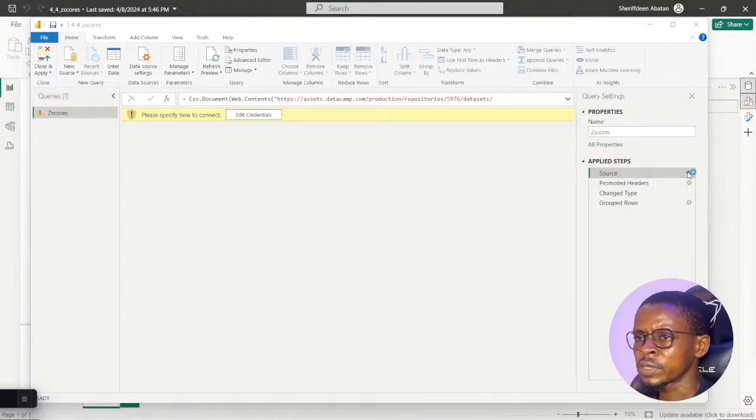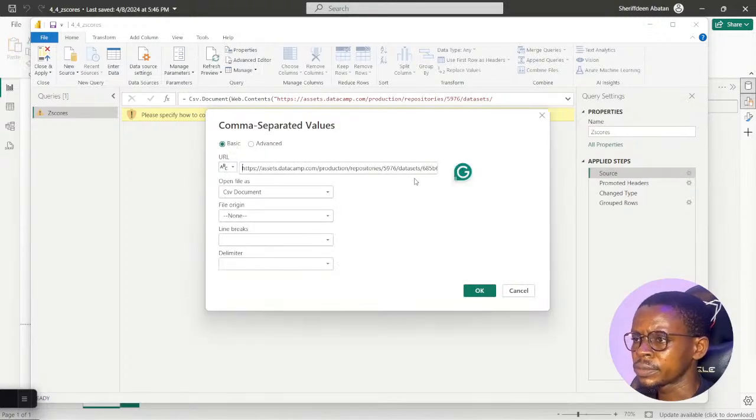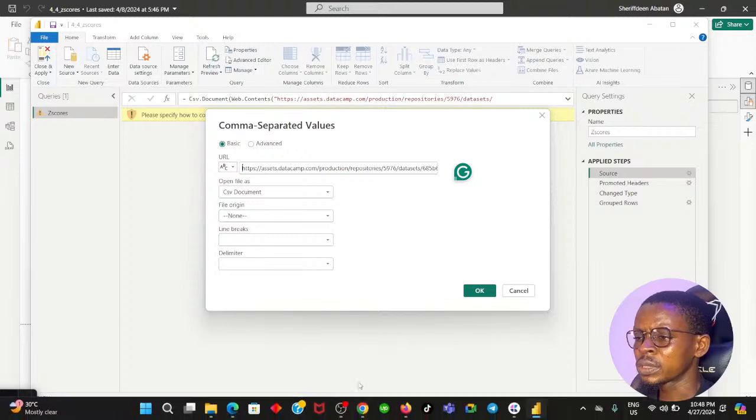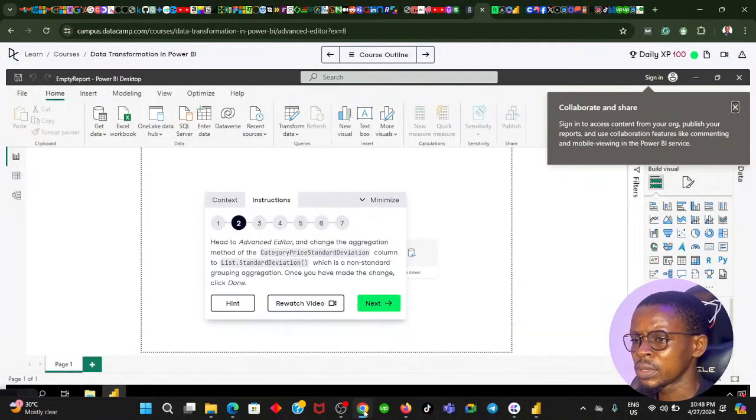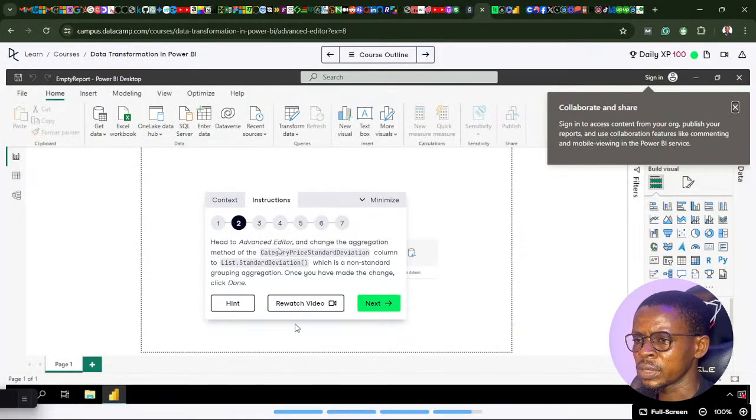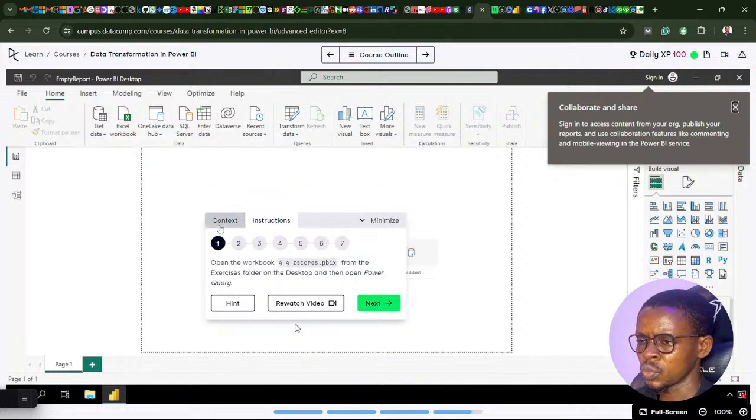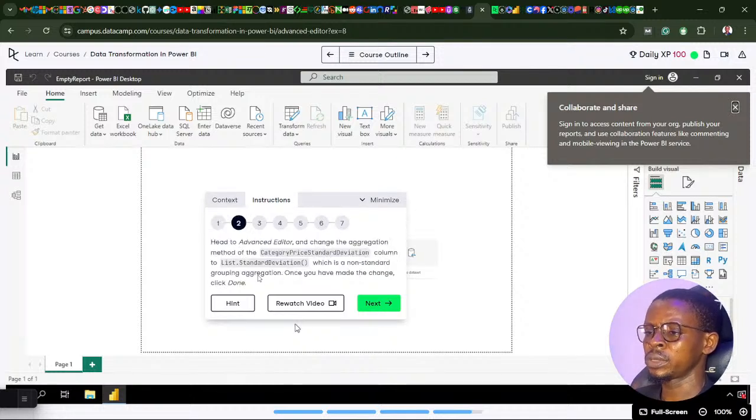If I try to look for the data set here, I think we are still working with the products. It says head to the advanced editor and change the aggregation method of the category price standard deviation column. So the challenge is actually getting the file that was used for this.